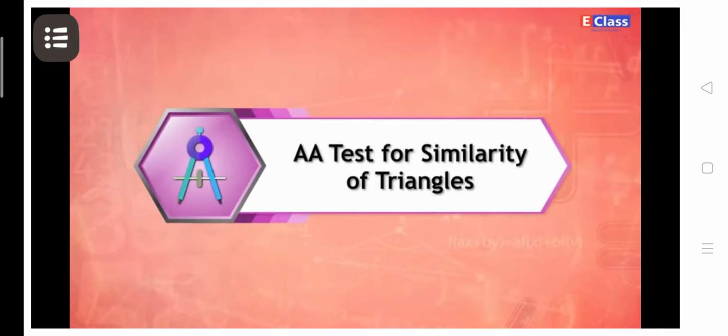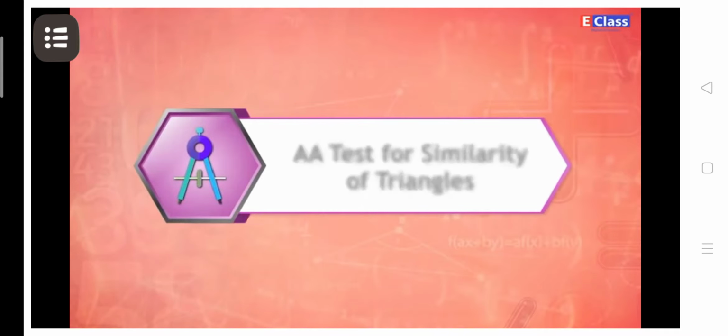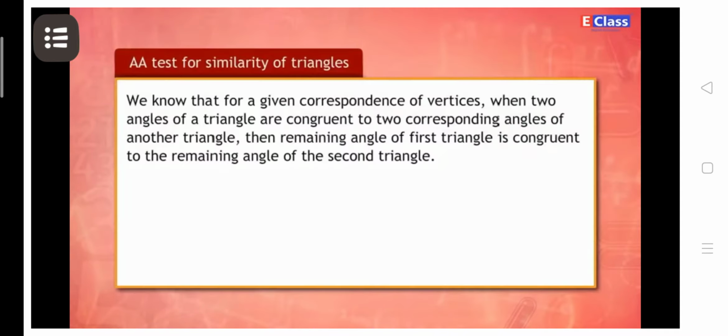AA test for similarity of triangles. We know that for a given correspondence of vertices, when two angles of a triangle are congruent to two corresponding angles of another triangle, then the remaining angle of the first triangle is congruent to the remaining angle of the second triangle.